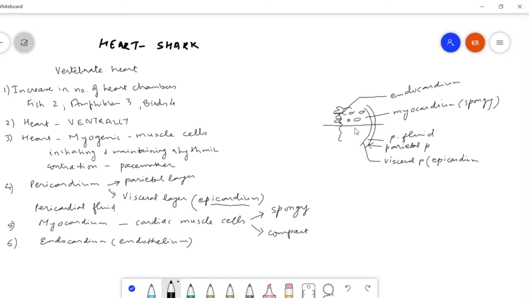And in spongy myocardium, some part of the blood can enter into the heart so that it gets its oxygen through these spaces. Whereas in compact myocardium, there is no space, therefore a blood vessel has to enter into the heart, into the pericardium, and supply oxygen to it. So we get compact myocardium in birds and mammals, and we get spongy myocardium in fish and amphibian.